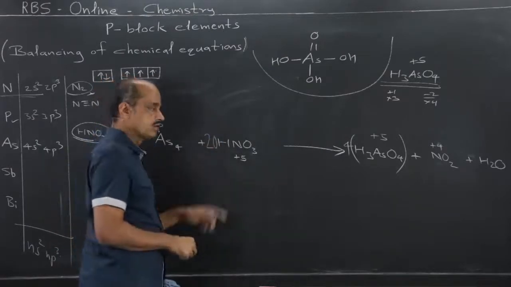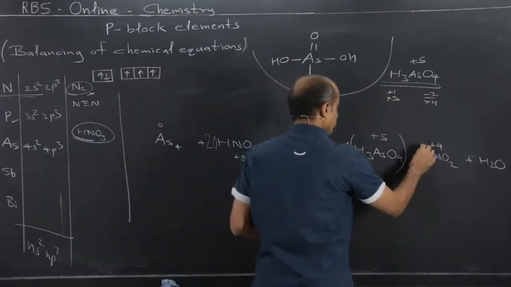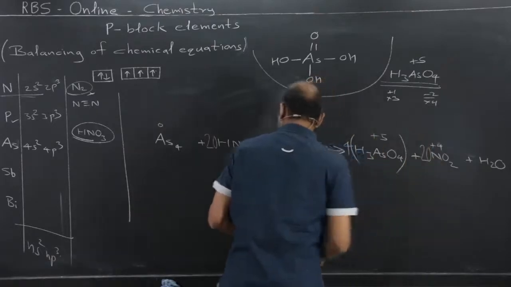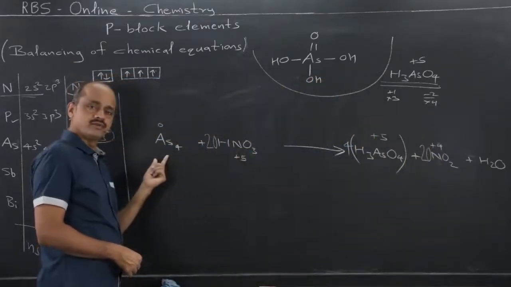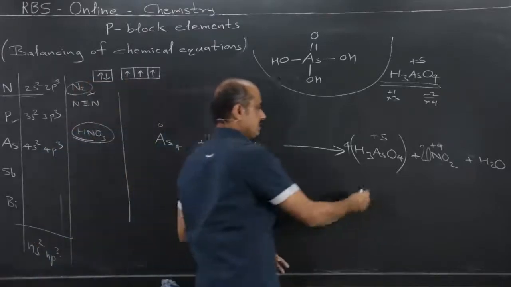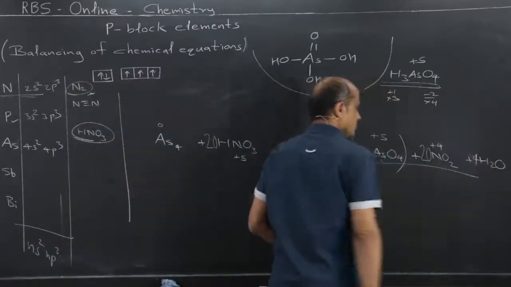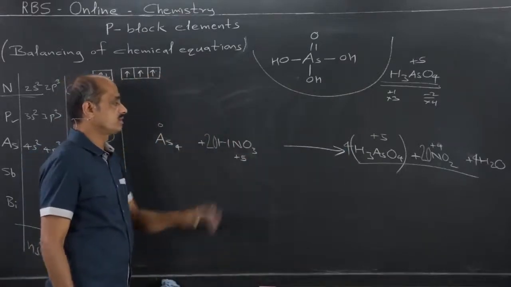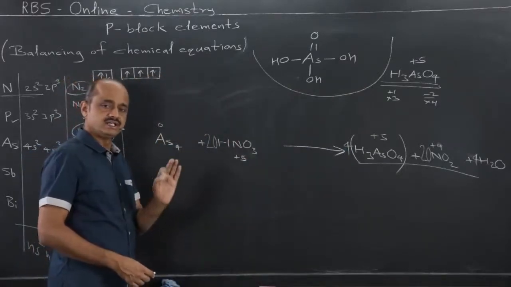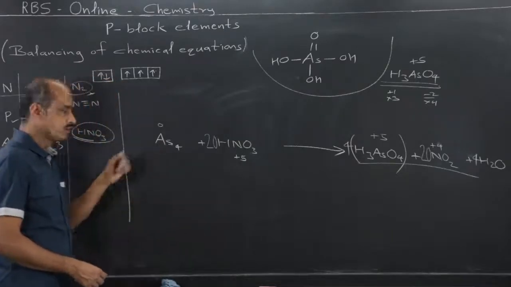How? That I have already explained. You just go back and revise the balancing of nitric acid with phosphorus, same pattern and remaining water molecules. So I have now written it directly because once we study one reaction in detail, the same is applicable to arsenic.